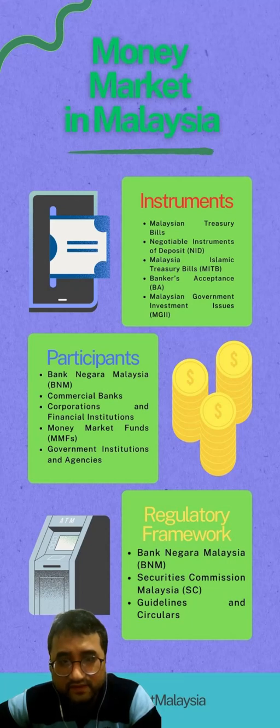Malaysian Government Investment Issue (MGII). MGII are short-term Islamic securities issued by the Malaysian government. They are based on Sharia principles and provide an avenue for investors to invest in short-term government securities while complying with Islamic financial principles.